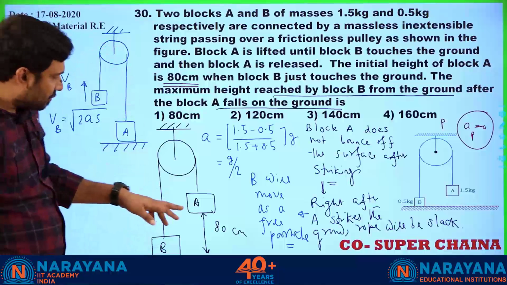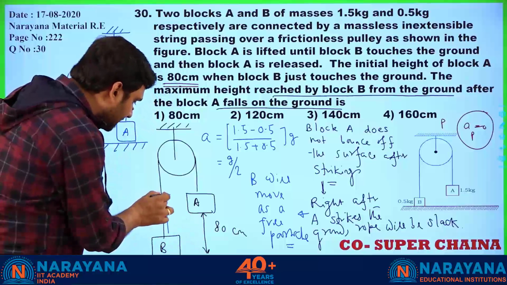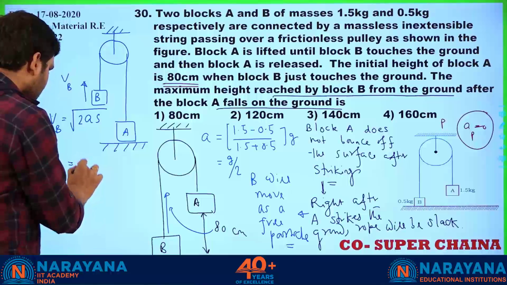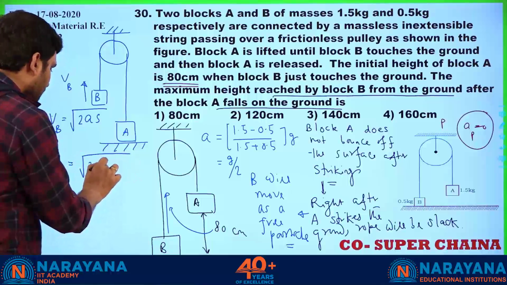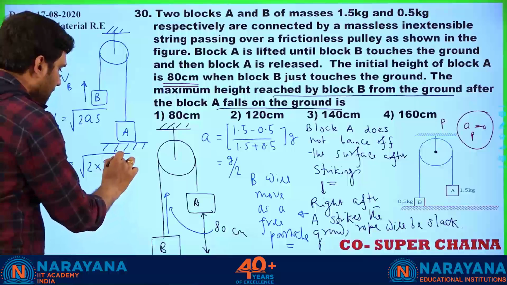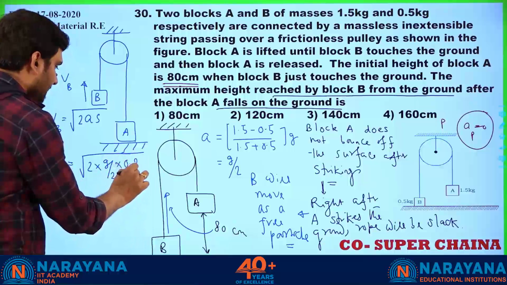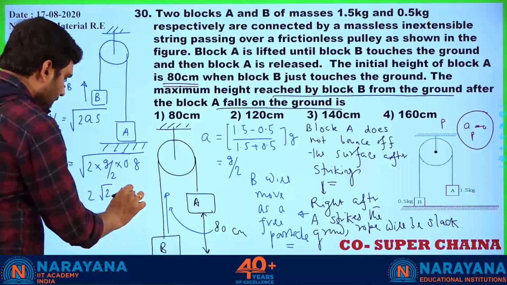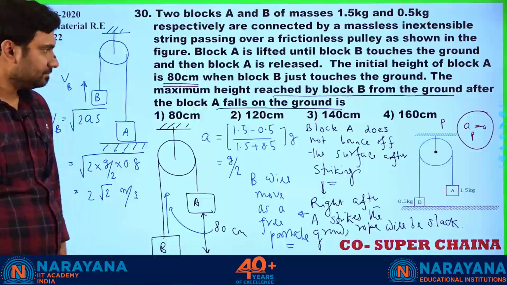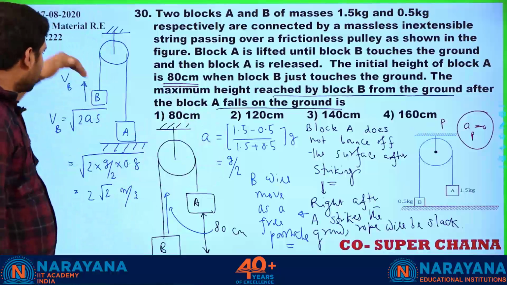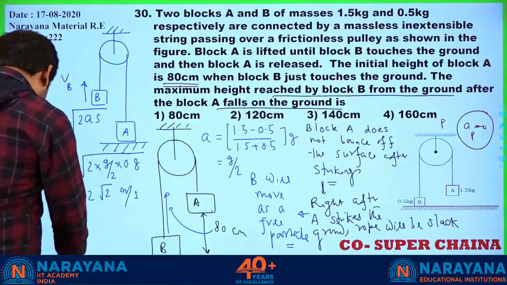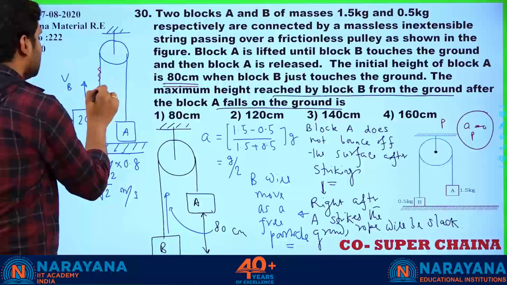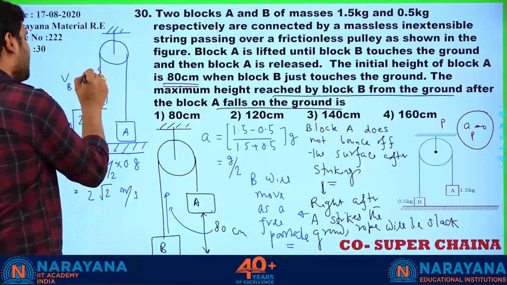If A comes down by 80 centimeter, B is also lifted by the same 80 centimeter. Correct? So root under of 2 into g by 2 into 0.8. So that is 2 root 2 meter per second. The idea is what? That after this point the rope will be slack, no? I told you already. After this point the rope will be slack, and this B is now behaving as a free particle.